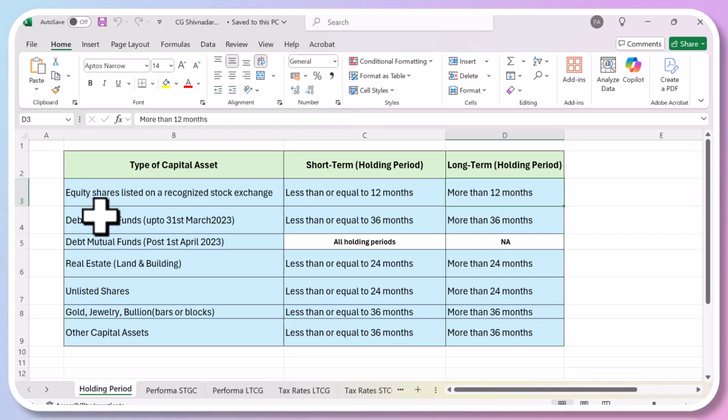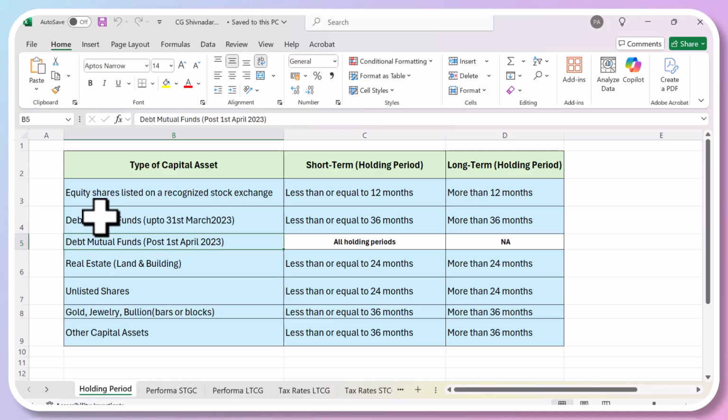Okay. Then we come to debt mutual funds. Now, I have covered debt mutual funds under two categories. The first category is up to 31st of March 2023. That was last year. At that time there was a classification: if you're holding debt mutual funds for less than 36 months, and those mutual funds held for more than 36 months. Here the taxation was brought down if you were holding these debt mutual funds for more than 36 months. But now that thing is gone.